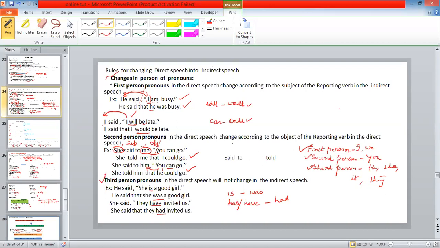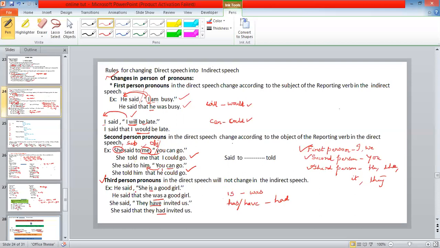Now let's see rule number 3: third person pronouns. Now we have learned about first person. What is the rule for first person? If the person in the direct speech is first person, it refers to the subject outside the quotation. Likewise, if it is a second person pronoun in the direct speech, it refers to the object outside the quotation. Right? Third person pronouns in the direct speech will not change. They remain unchanged.